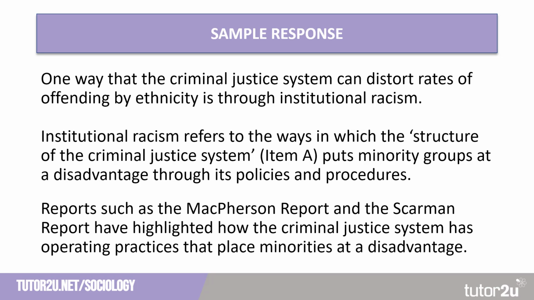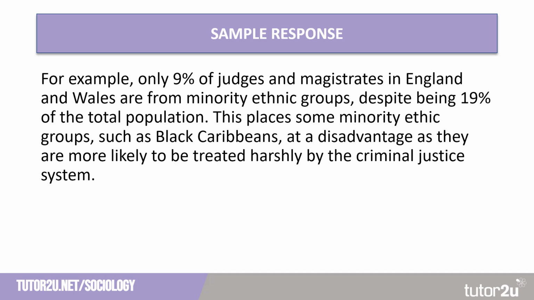Now we're going to apply a little bit of evidence. Reports such as the Macpherson report and the Scarman report have highlighted how the criminal justice system has operating practices that place minorities at a disadvantage. Now we need to link it in to how this impacts on ethnic minority offending and the distortion of rates of offending. For example, only 9% of judges and magistrates in England and Wales are from minority ethnic groups, so we're developing our analysis through a little bit more research.